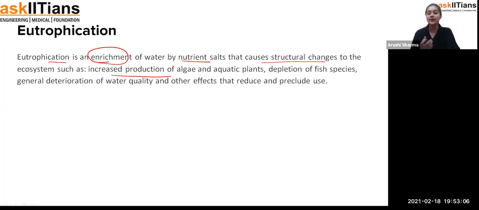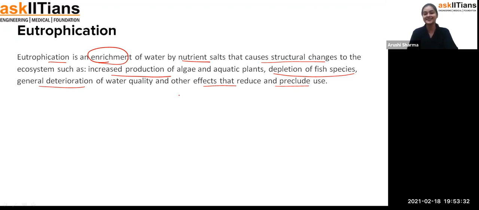And for that, they require lots of oxygen, which they are getting from the water only, and which causes the depletion of fish species, general deterioration of water quality, and other effects that reduce water use. Because of that, students, water quality is also going to deteriorate, and we can't use that water for our domestic purposes. Exactly. So this whole process is what we call eutrophication.